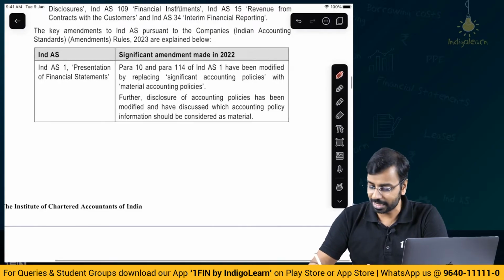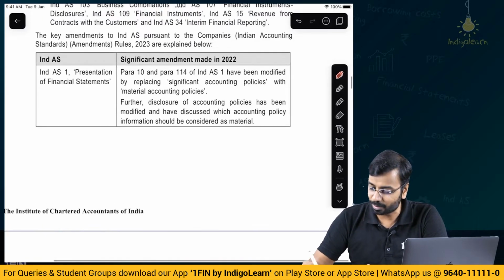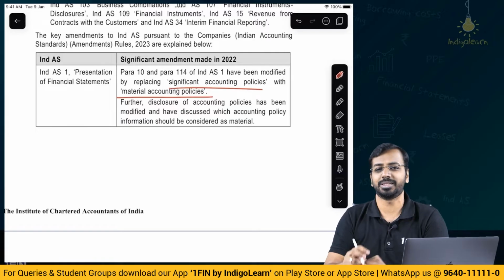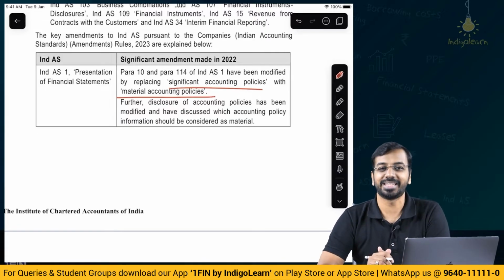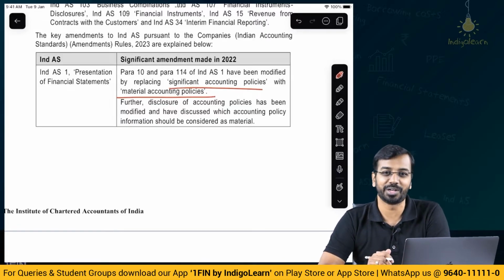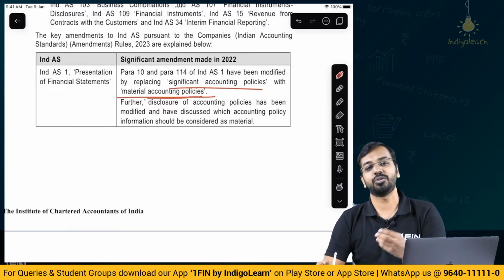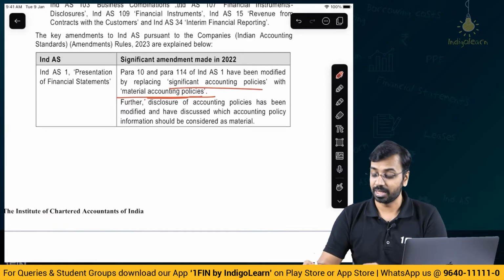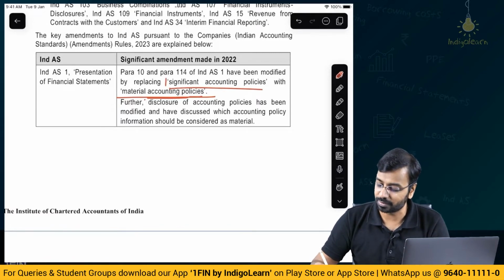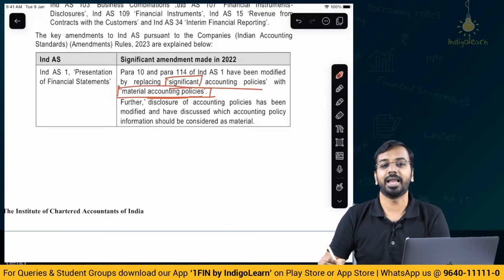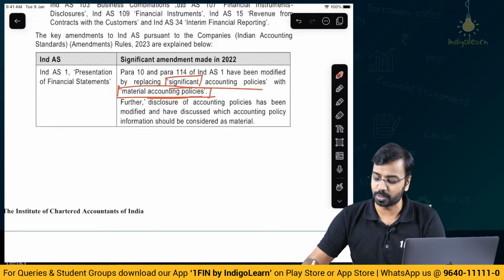The first one is they have replaced the term significant accounting policies with material accounting policies. Now I don't know why they bring in these kind of amendments just to increase your work and our work. Earlier also we used to have significant accounting policies and we used to disclose the ones which are material. Now they have said no, it is no longer significant, you will have to use the term material accounting policies. That is as far as Ind AS 1 is concerned.